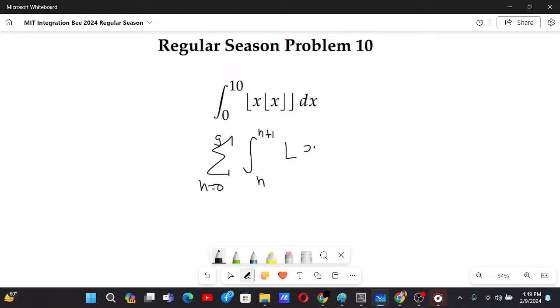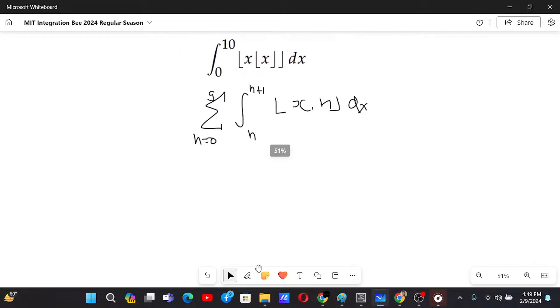Now we have x times g of x is just n, because n is the lowest, I mean greatest integer less than x, and dx. Yeah. Now what else can we do? We can make a substitution that y equals nx, because that will simplify the thing that's here in the GIF, and that will give us dy by n equals dx.